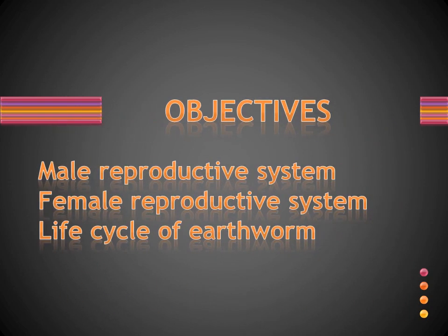And today we are going to discuss the rest of the systems of the earthworm, that is the male reproductive system as well as the female reproductive system of the earthworm, and the life cycle of the earthworm also. Fine.